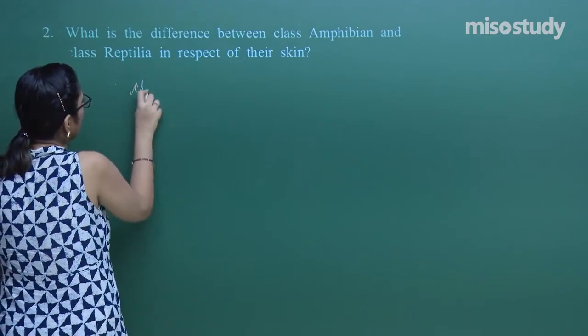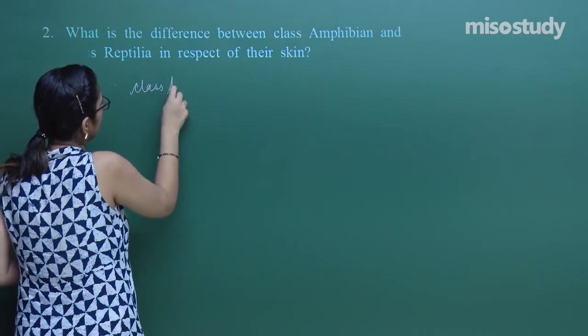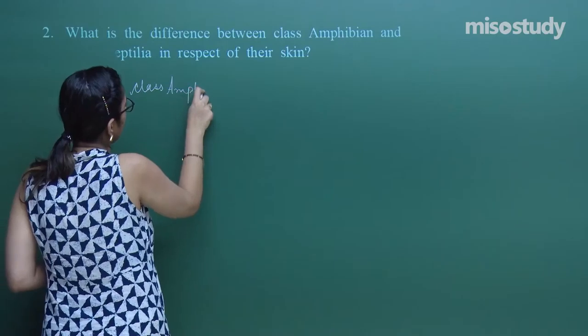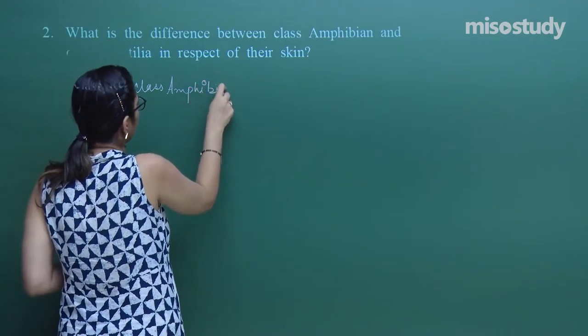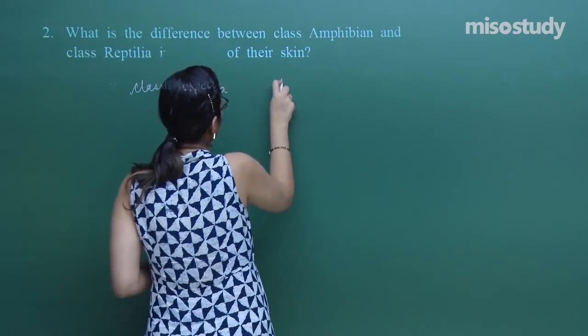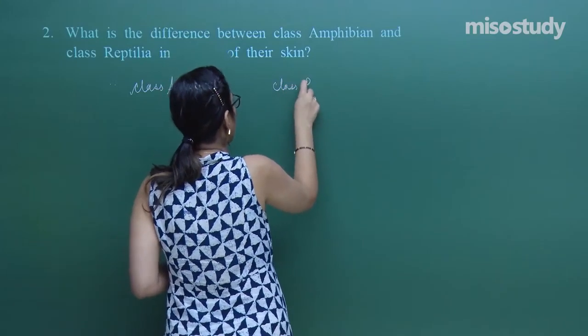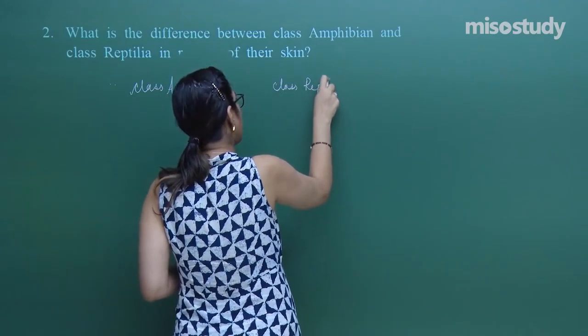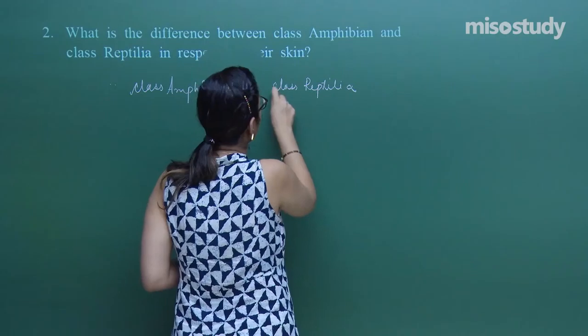So, let us talk about class Amphibia, and second is class Reptilia. These are the two classes.